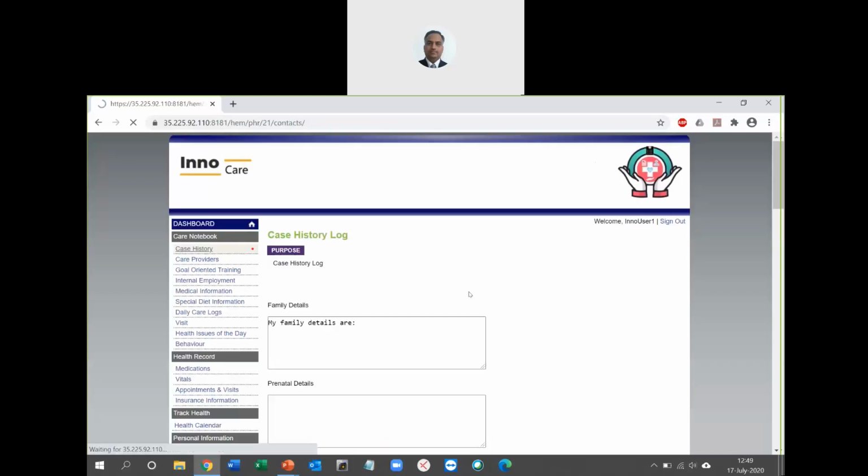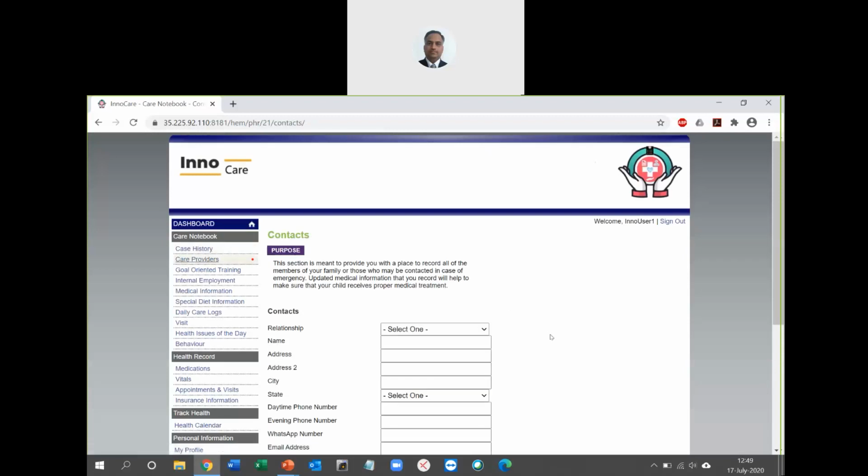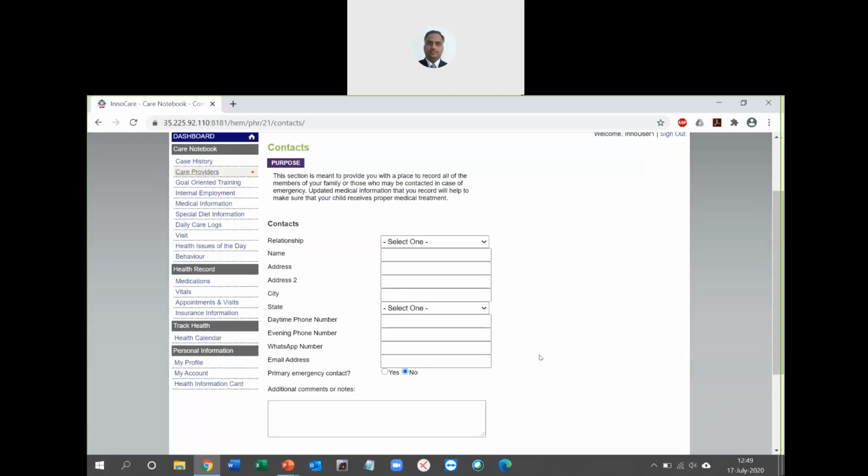The next one here we have is the care providers or the contact details for any user or a patient. This screen helps in creating the emergency contact information of father, mother, spouse, guardian. It could be a caregiver, it could be a training instructor. This list can be configured based on the usage, but as you can get that idea, it takes the name, address, and daytime phone number, evening phone number, WhatsApp number, email address, and also add more details. It also includes a section here which says whether this person that we are adding here should be considered as the primary emergency contact information.